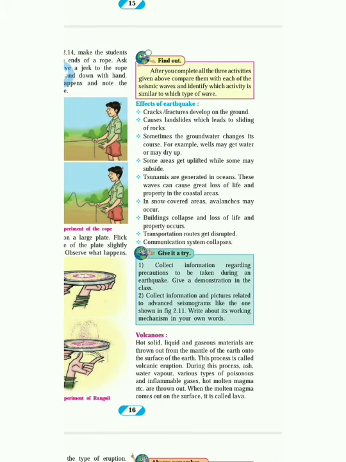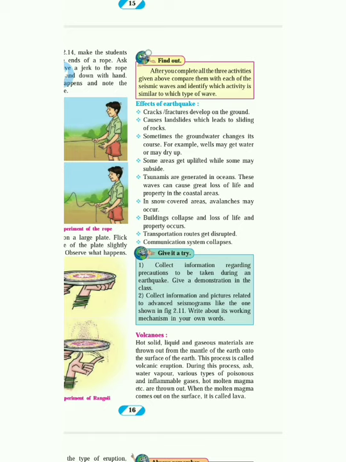Now, effects of earthquake. Cracks and fractures develop on the ground. Obviously, when something happens in the interior of the earth, you can see the cracks and fractures on the ground. It causes landslides, which leads to sliding of rocks and loose blocks. When plain land is there and an earthquake is going on, what will happen? We can see the landslides.